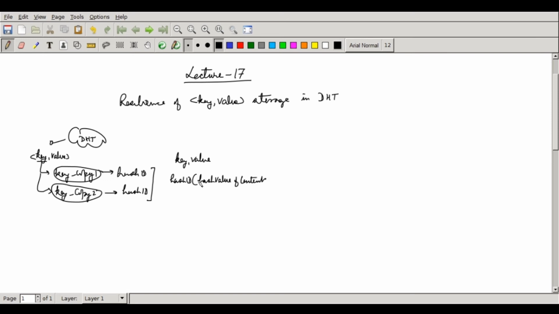This will be used as a key for the content, or we can define the keys and the content will be there with respect to this. Similarly, for the key we find the hash ID by hashing, and whichever node is the root for this hash ID will maintain the value.